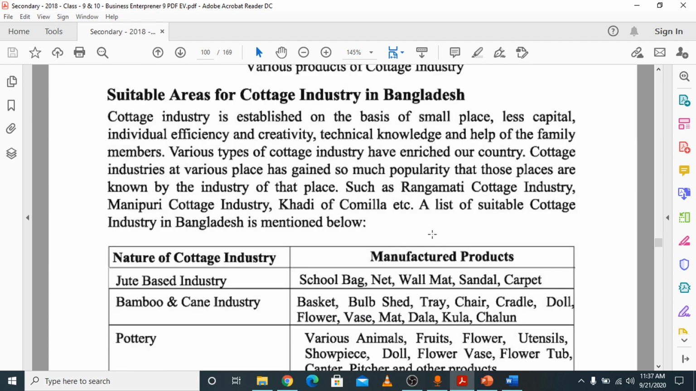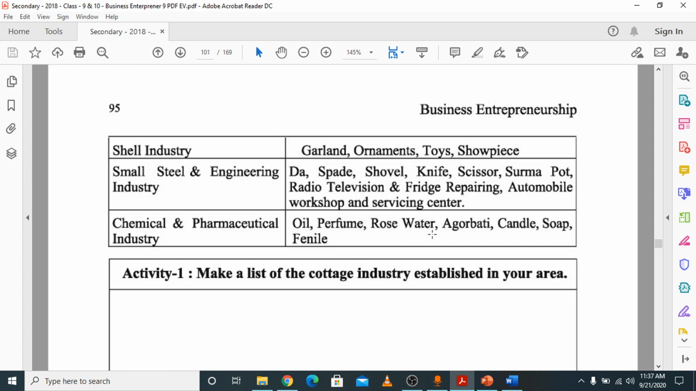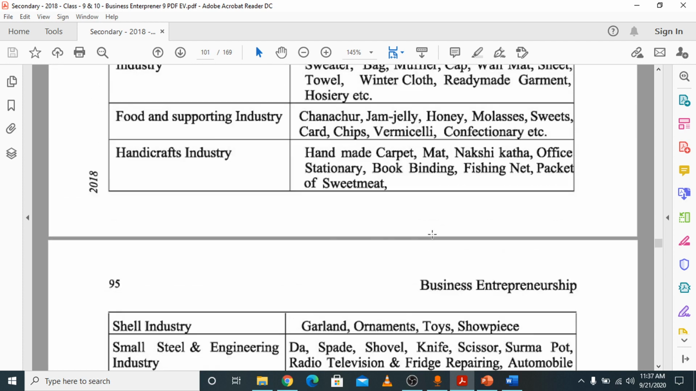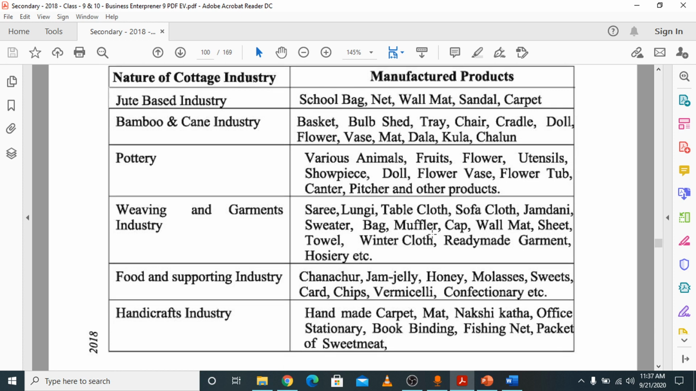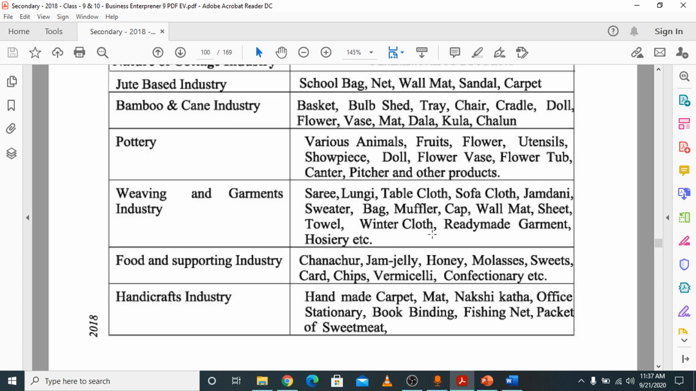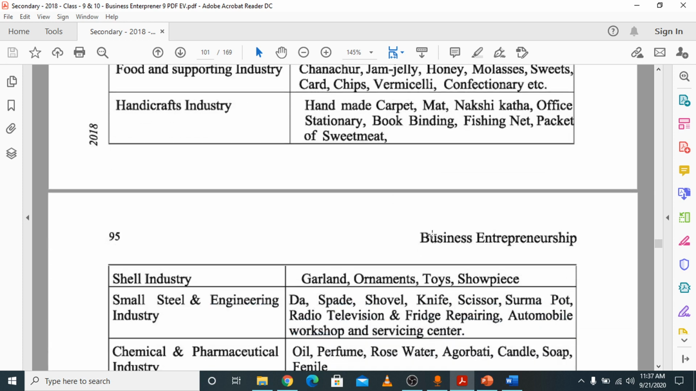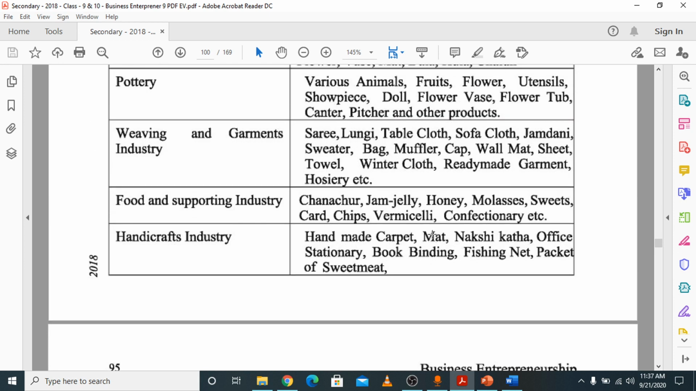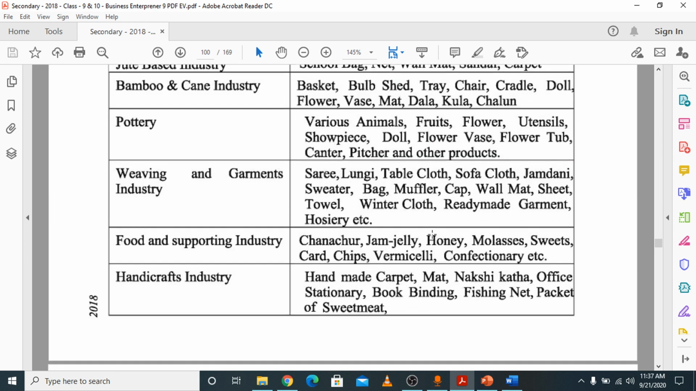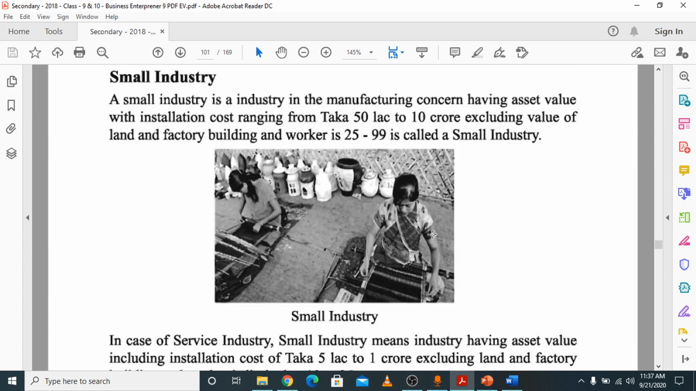Then suitable areas for cottage industry in Bangladesh: jute based industry, bamboo and cane industry, pottery, weaving and garments industry, food and supporting industry, handicrafts industry, shell industry, small steel and engineering industry, chemical and pharmaceutical industry. Those are the suitable areas for cottage industry. Just memorize some names from this chart.